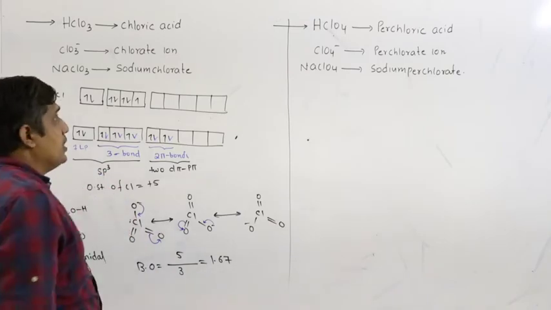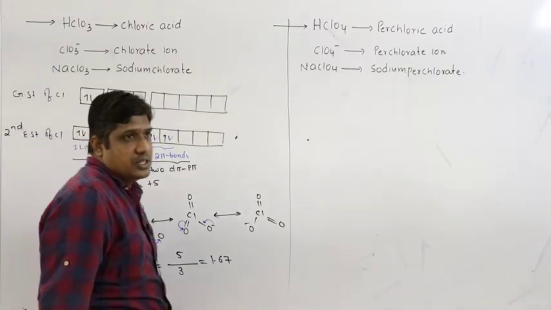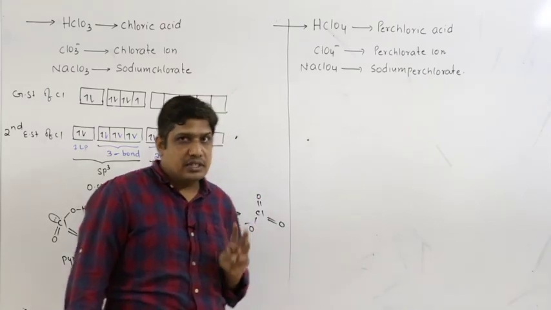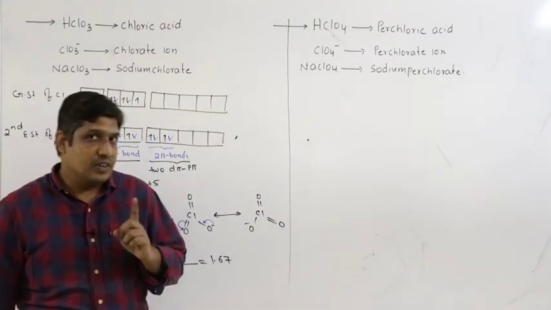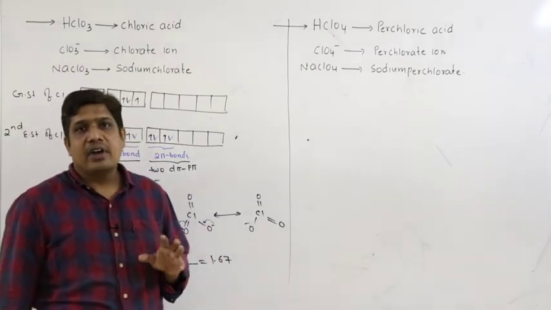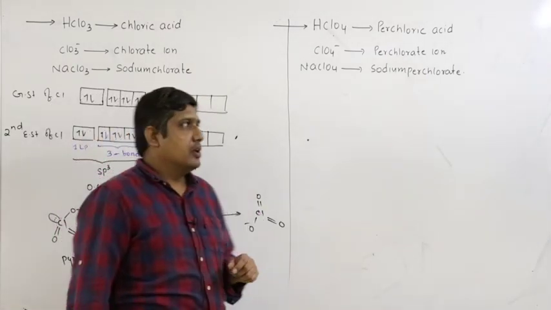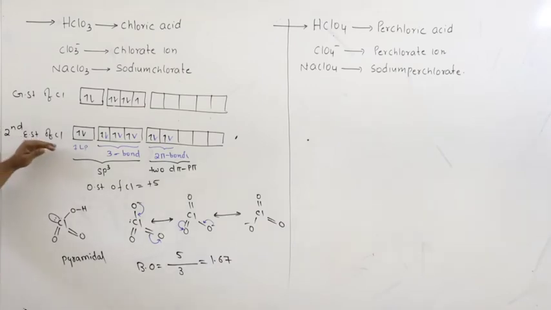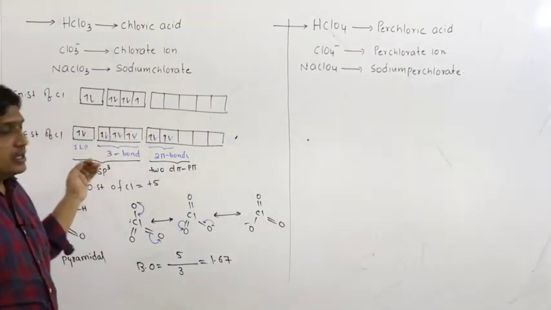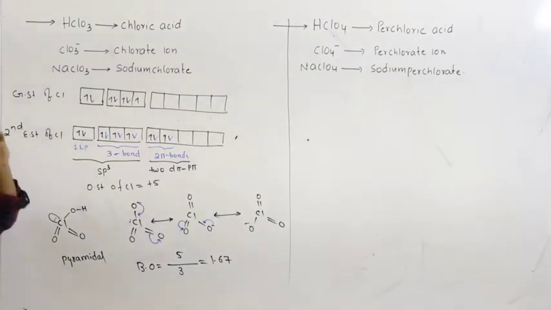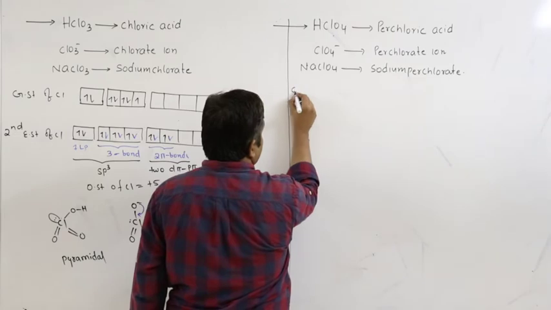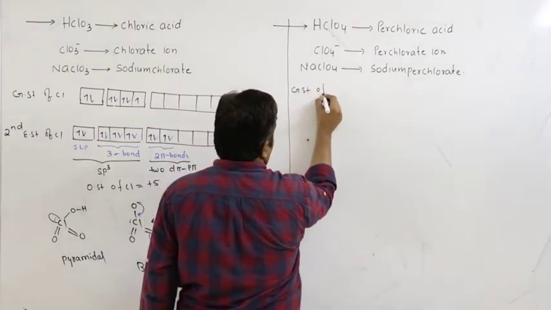Chlorine forms bonds with 4 oxygens. So 3 oxygens form 3 sigma and 3 pi bonds, 6 electrons. The other oxygen forms 1 sigma, 6 plus 1, 7. So you require 7 unpaired electrons. In the second excited state of chlorine, there are 5 unpaired electrons, but still you have 1 lone pair. Therefore, you have to go for the third excited state. So I am writing the ground state of chlorine.